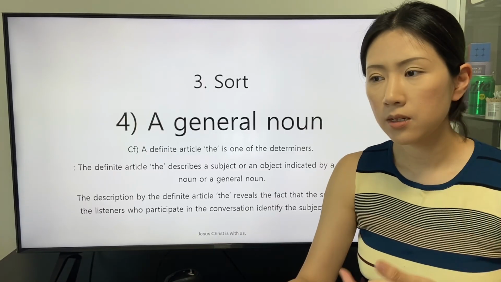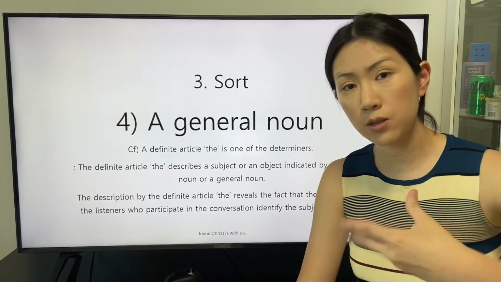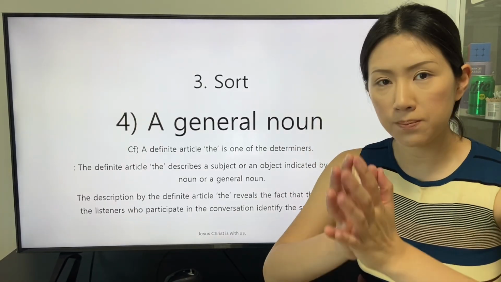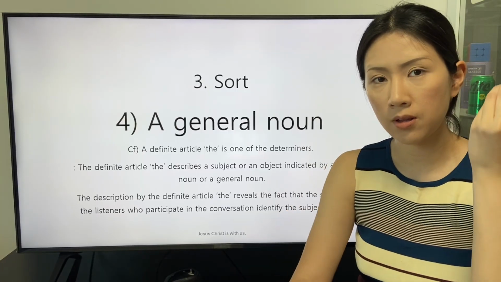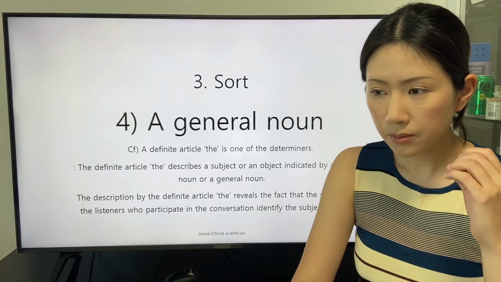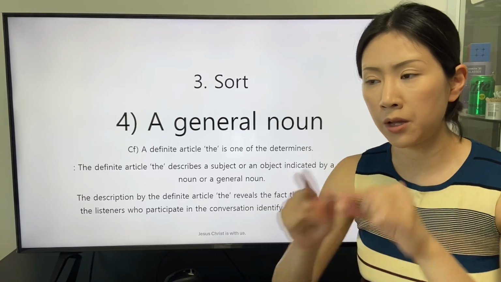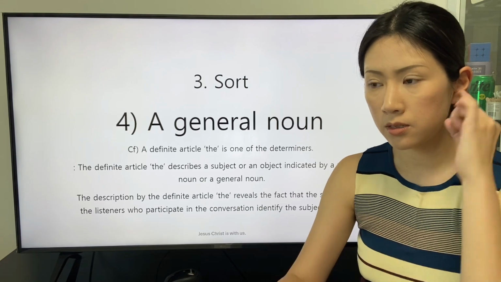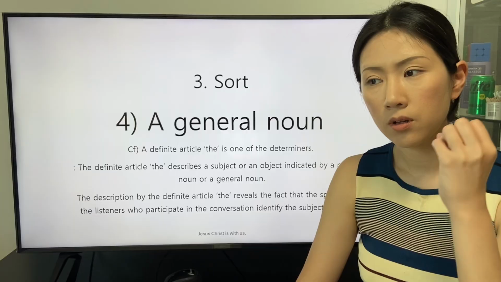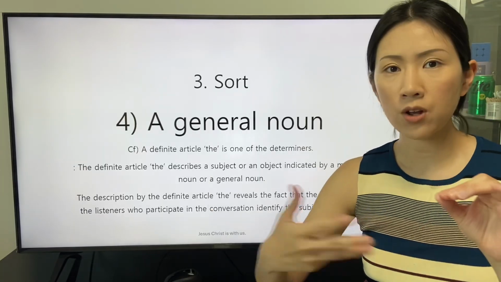The object indicated by a proper noun is defined with an identity. The object indicated by the proper noun is identified as a distinctive object in every condition.